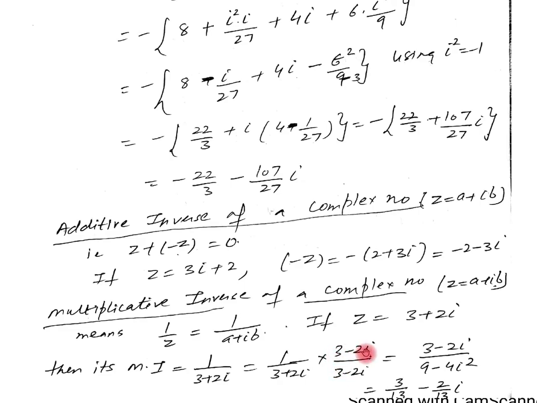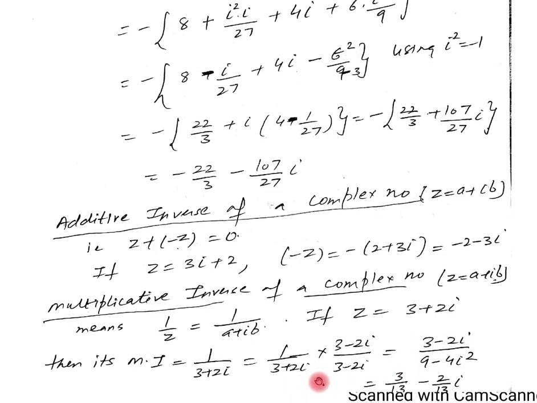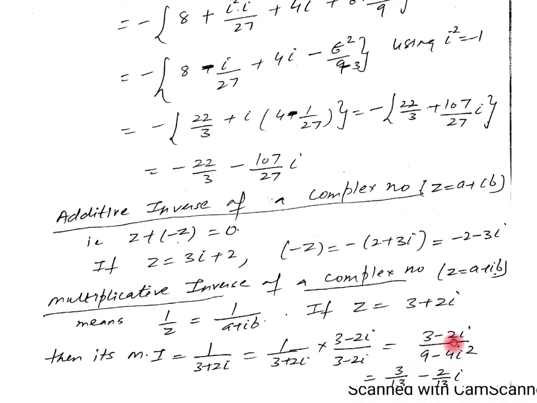Multiplying by 3 minus 2 iota and dividing by 3 minus 2 iota. Again, a plus b into a minus b equals a square minus b square. Putting the values, the denominator is 9 plus 4, which equals 13. So it can be written as 3 by 13 minus 2 by 13 iota.